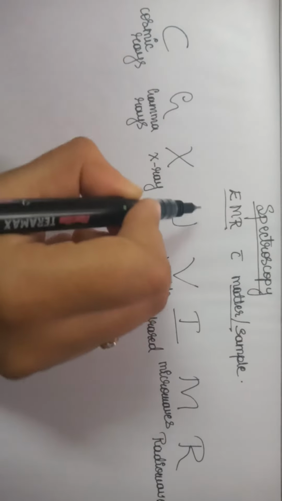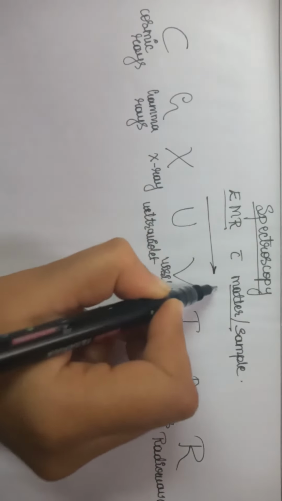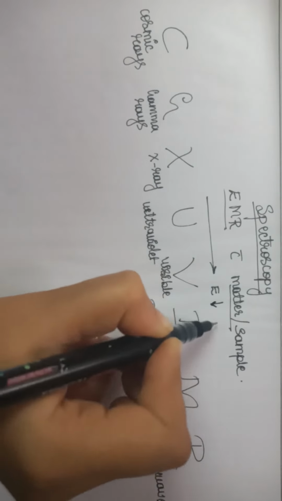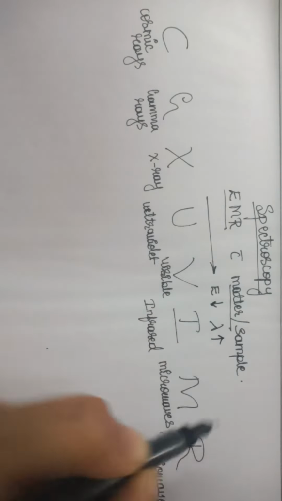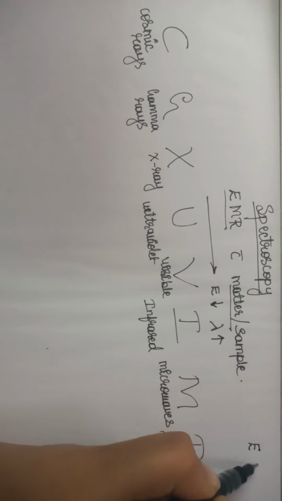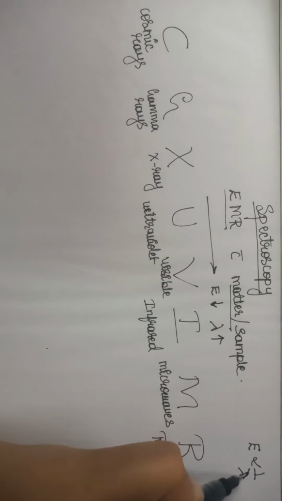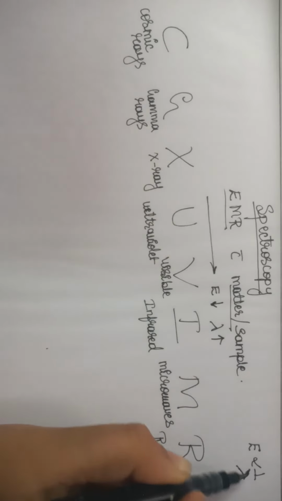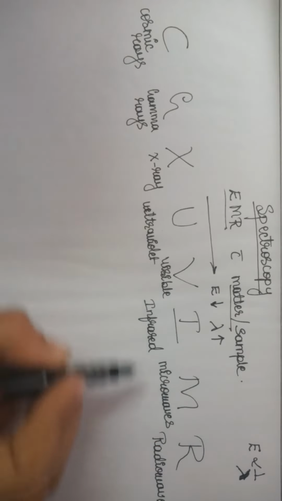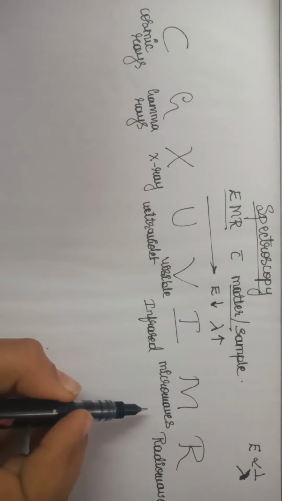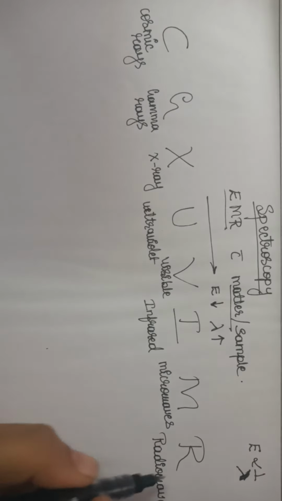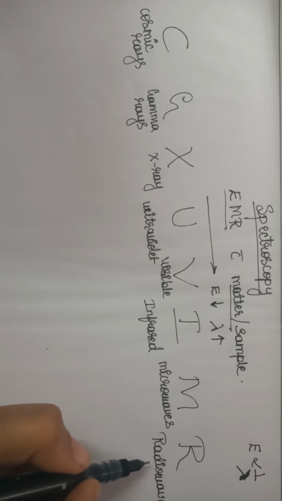As we move from cosmic rays to radio waves, energy decreases whereas wavelength increases. We know that energy is inversely proportional to wavelength, that is, as the energy increases, wavelength decreases, or as the energy decreases, wavelength increases. So these are the regions of electromagnetic radiations. When we pass different regions of radiations, we will get different types of spectroscopy.